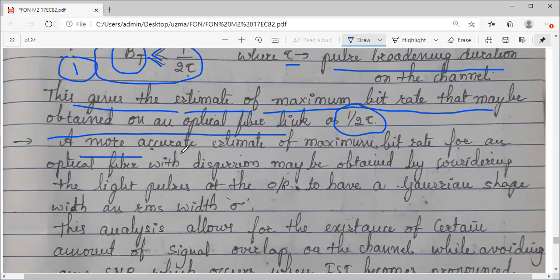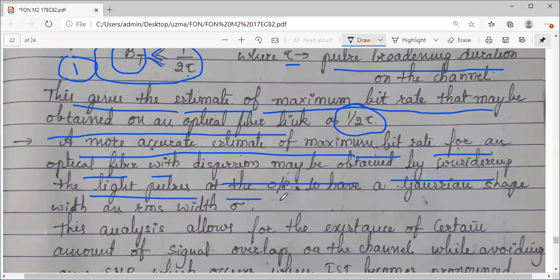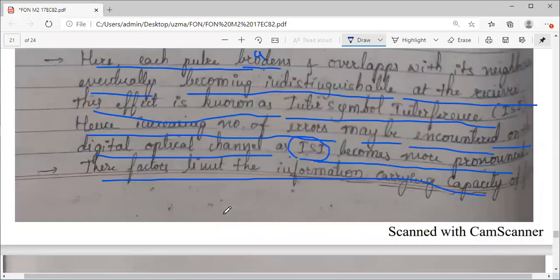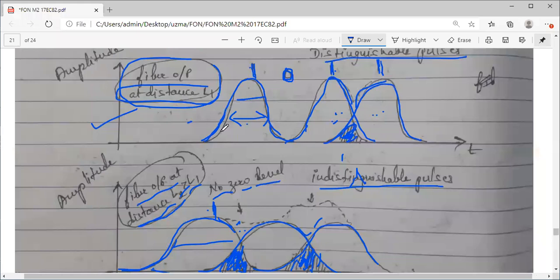Secondly, a more accurate estimate of the maximum bit rate for an optical fiber with dispersion, we can obtain by considering the light pulses at the output to have a Gaussian shape with an RMS width rho. The meaning is, you can see how these pulses are getting broadened. If you look at the shape of these, they are looking like a Gaussian distribution, right? This is your Gaussian distribution. We have already seen this concept in mode field diameter, MFD. There also we have taken the Gaussian distribution.